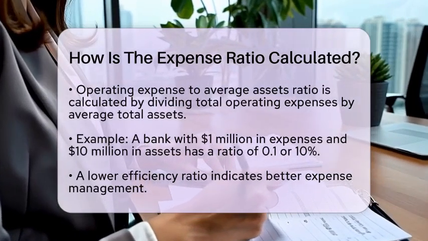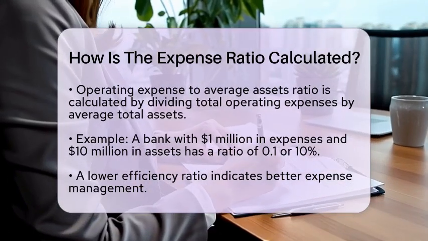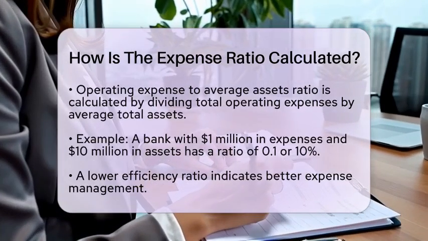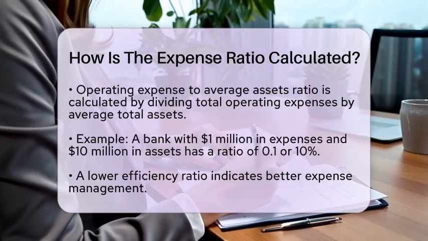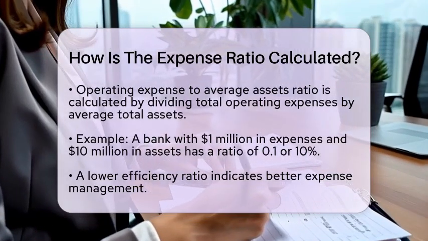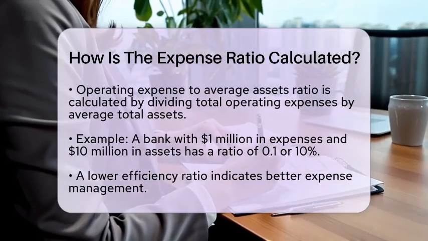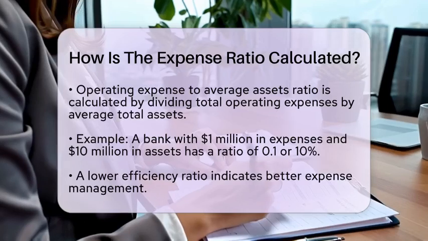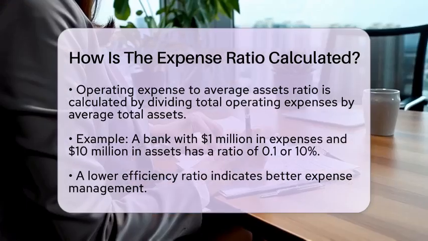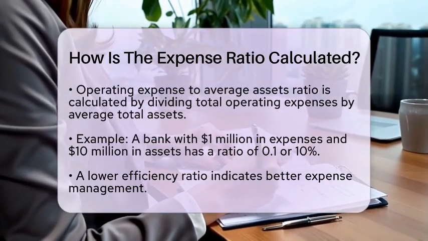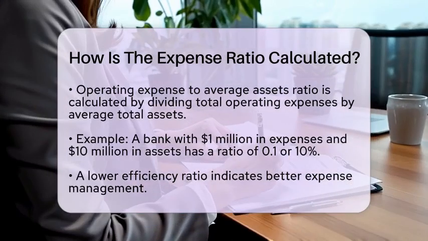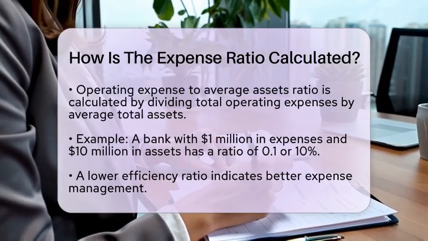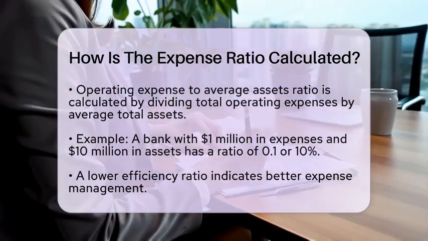Next, let's look at the operating expense to average assets ratio. This ratio is calculated by dividing total operating expenses by average total assets. For instance, if a bank has total operating expenses of $1 million and average total assets of $10 million, the calculation would be straightforward. You would divide 1 million by 10 million, resulting in 0.1 or 10%.